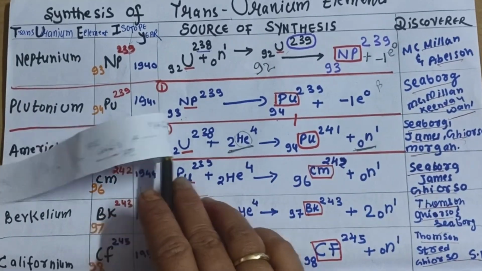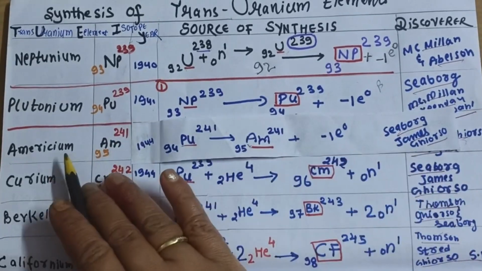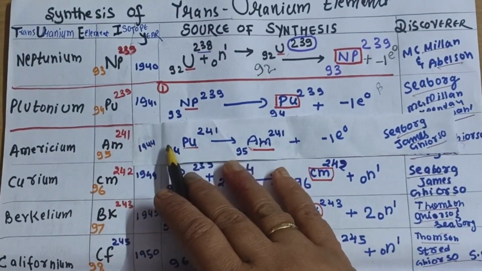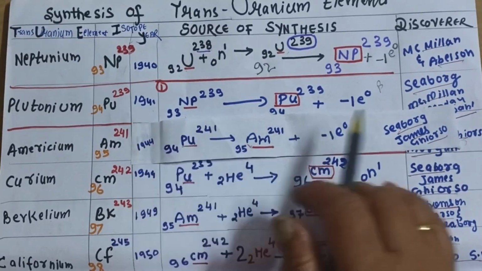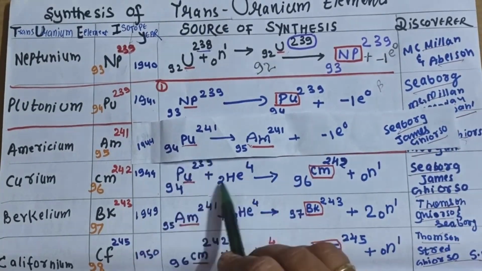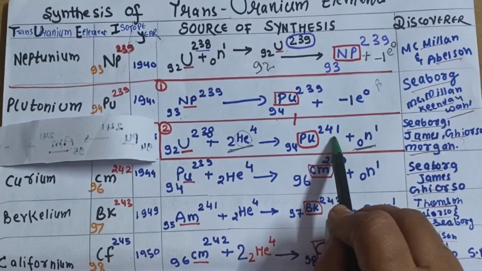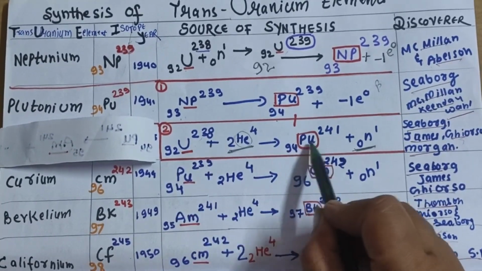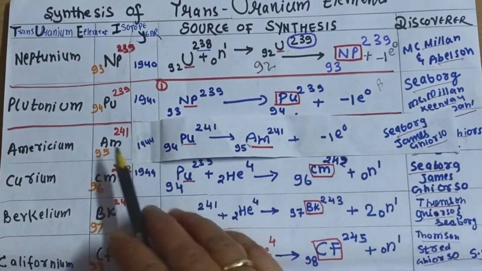Okay, next we will see americium. Americium atomic number is 95, mass 241. So just note it down. It is synthesized again from plutonium 241, which you just saw we synthesized from uranium 238. So we will use this isotope, plutonium 241, to synthesize americium.